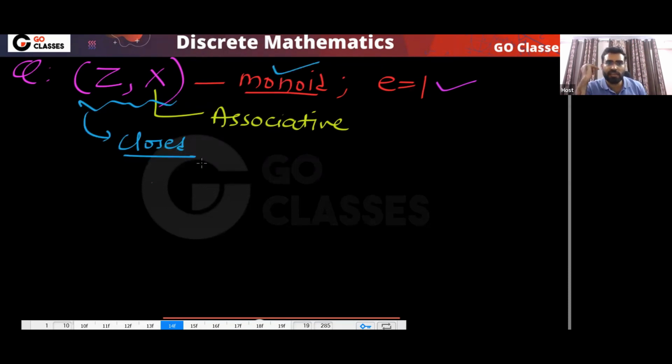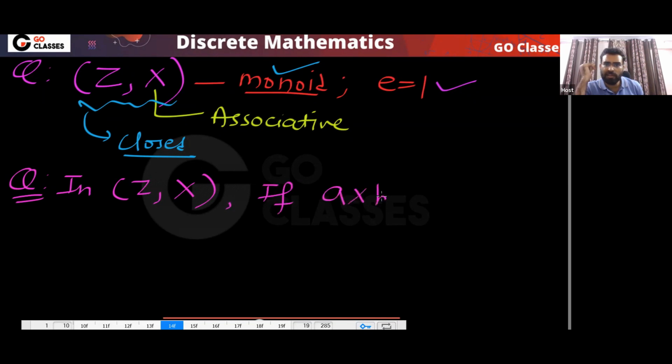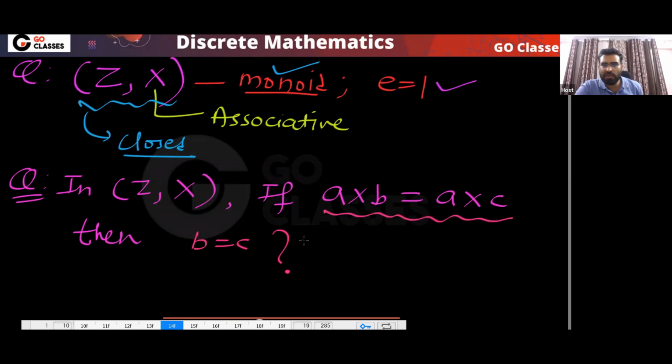Now notice one interesting thing. This is my question. In this structure, the set of integers with multiplication, if a multiplied by b is equal to a multiplied by c, then can we do left cancellation? Then can I say b equals c? Think about it. Do we have left cancellation in this structure?